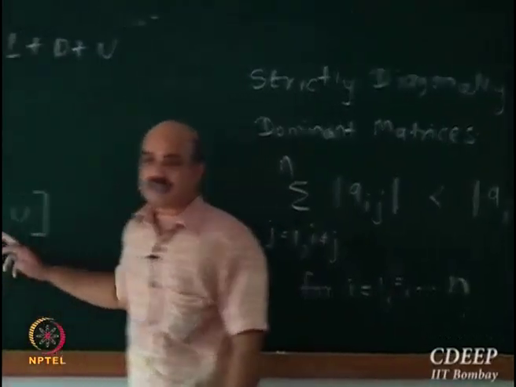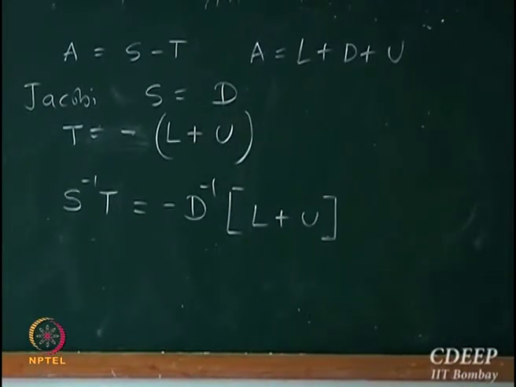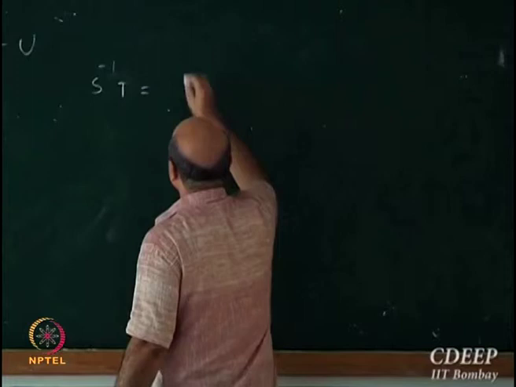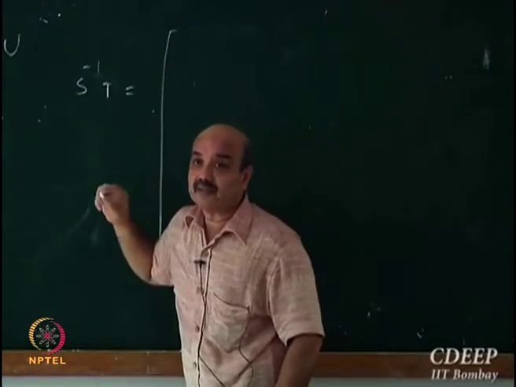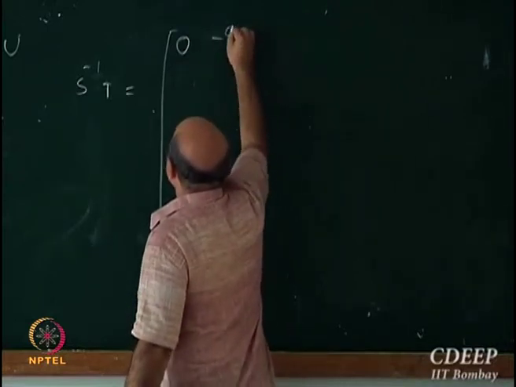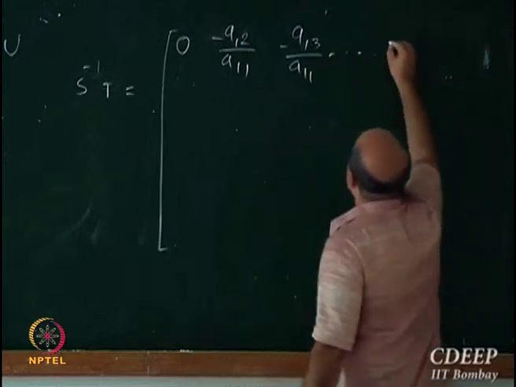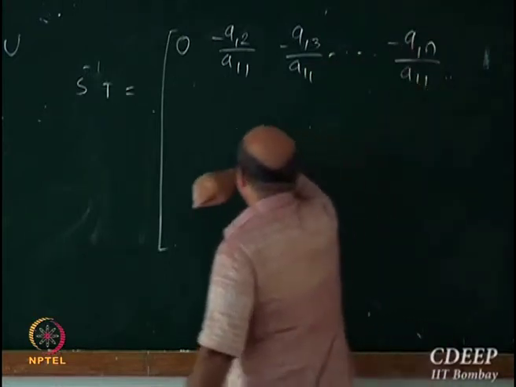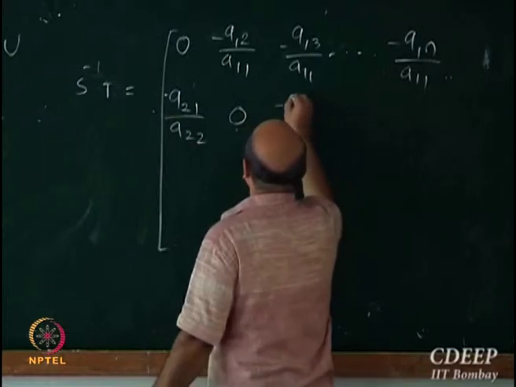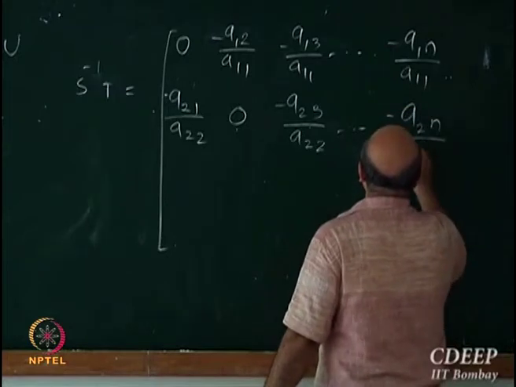Can you just write down what this matrix is? For the Jacobi method, S inverse T will be: 0, minus a12 by a11, minus a13 by a11, up to minus a1n by a11; then minus a21 by a22, 0, minus a23 by a22, up to minus a2n by a22, right?